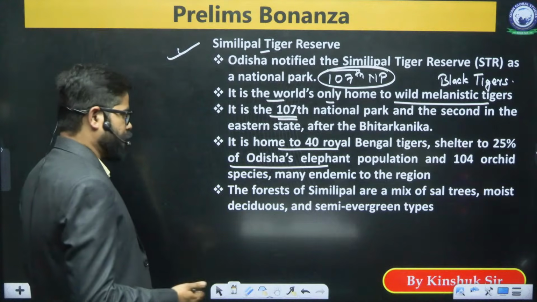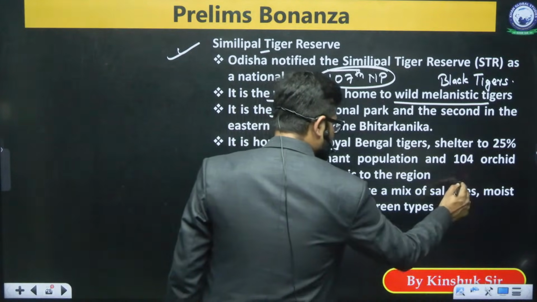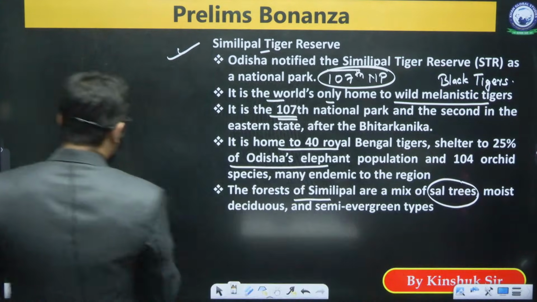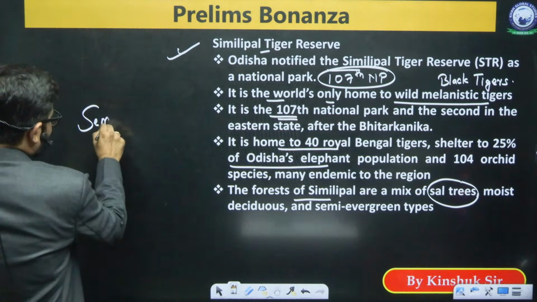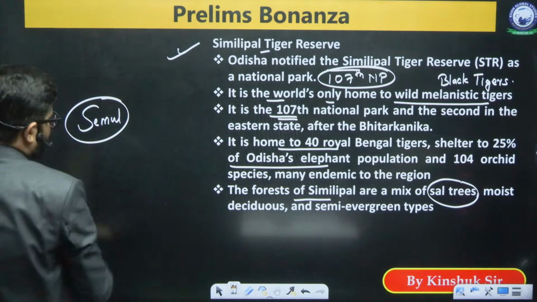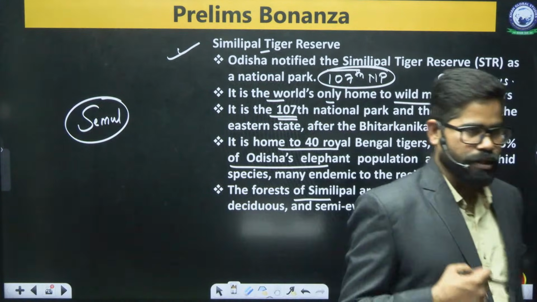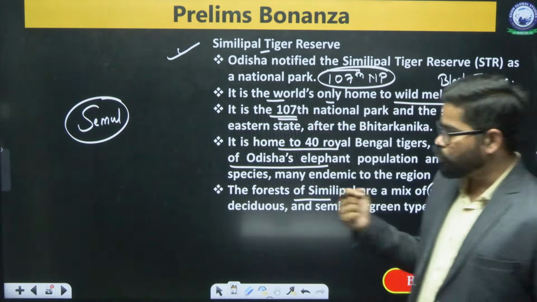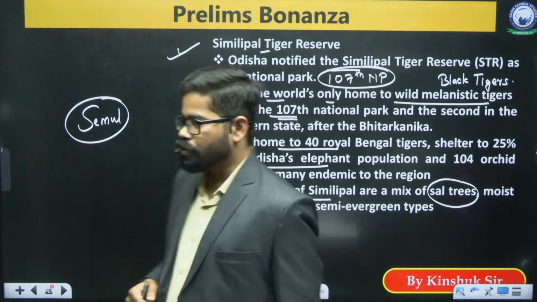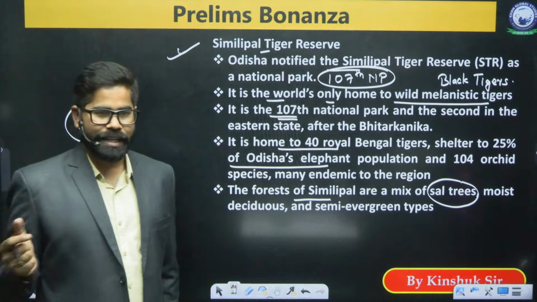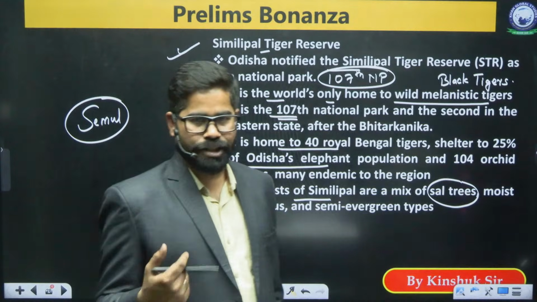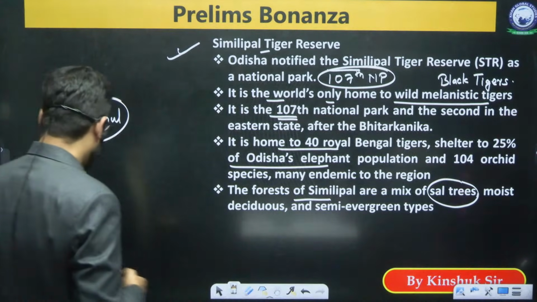and many endemic species. There is a mix of sal trees. There is also one tree called Semul, which is quite famous here. So that's why its name is also Simlipal.